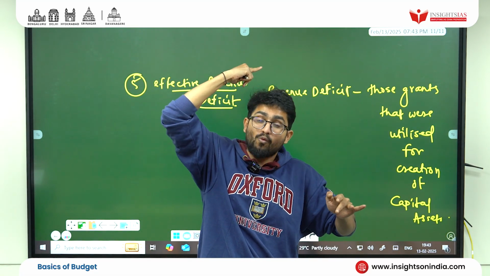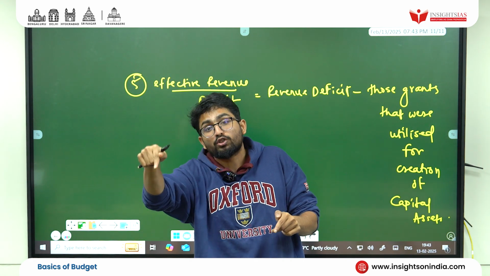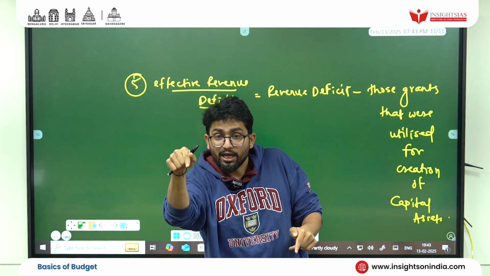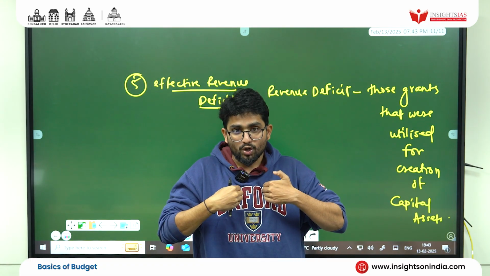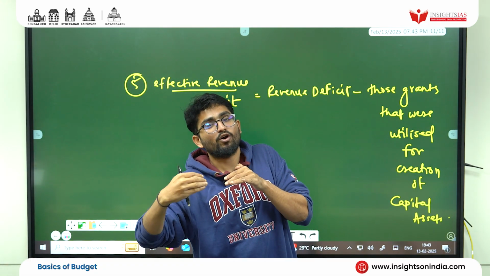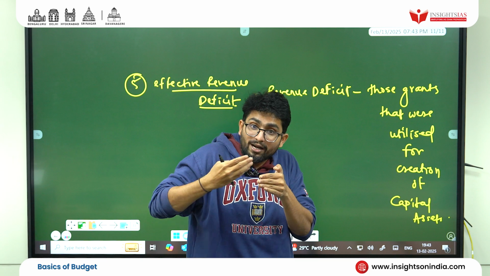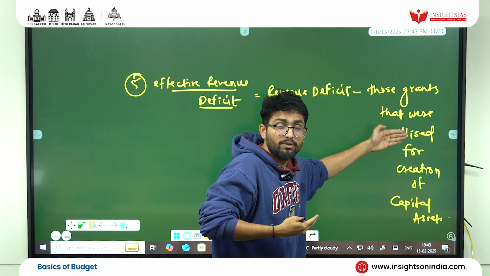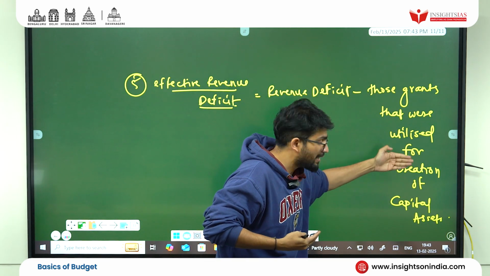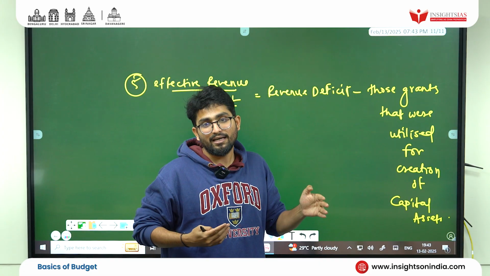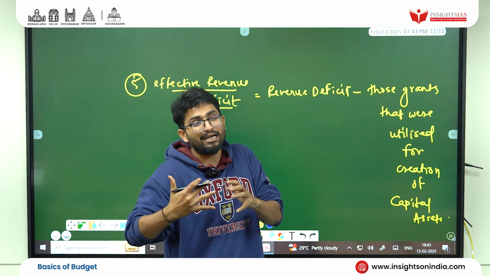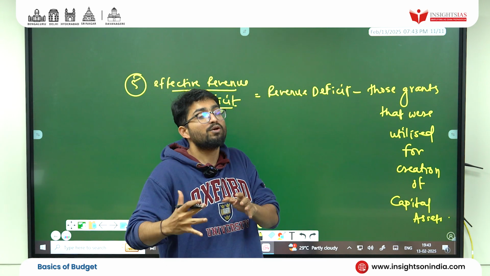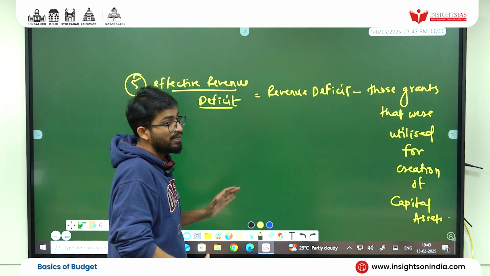Why? Because Karnataka, which got grants of 500 crore, utilized 400 crore in a good manner. So only 100 has gone as revenue, and 400 has gone for creation of capital assets. Clear? So it reduces your revenue deficit. It tells that not the entire revenue expenditure was bad. So it shows the government in a good light.